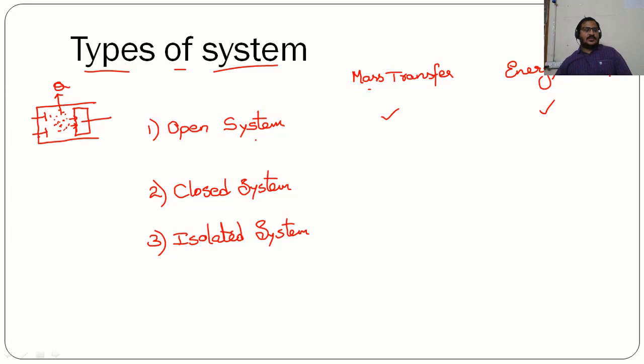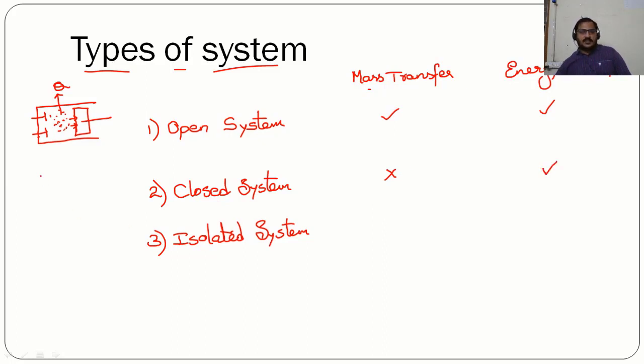So the example we can consider here is a piston cylinder arrangement with valves. All engineering applications like turbines and compressors come under the category of open system. When it comes to closed system, there will be no mass transfer, but energy transfer can take place across the boundary of the system.